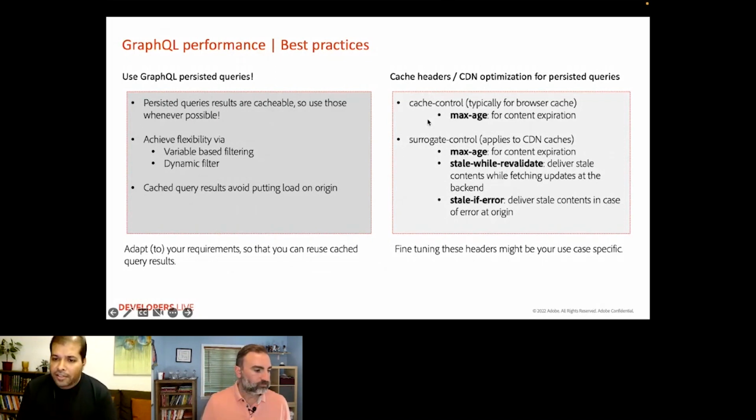There are different cache headers that you can tune for each persisted query, and you can also set defaults for all these headers for persisted queries on a global level via cloud environment variables. Apart from max-age, which is the normal expiration of the query results in a browser or a CDN cache, stale-while-revalidate and stale-if-error headers ensure continued delivery of the available content, even in case of cache expiry or due to an error on origin. So utilize and fine-tune these headers according to your particular requirements.